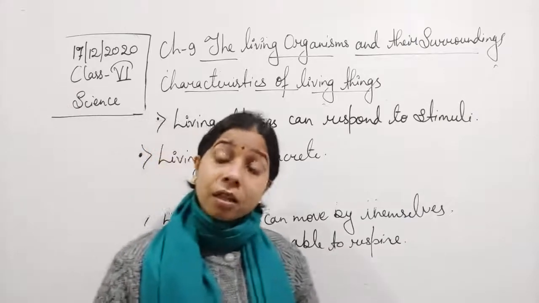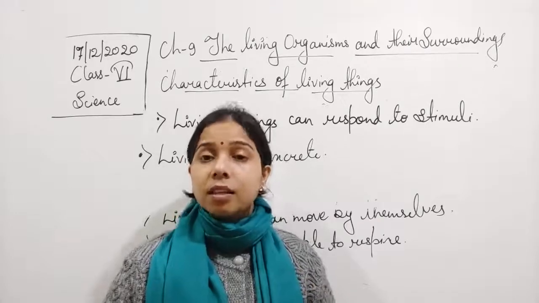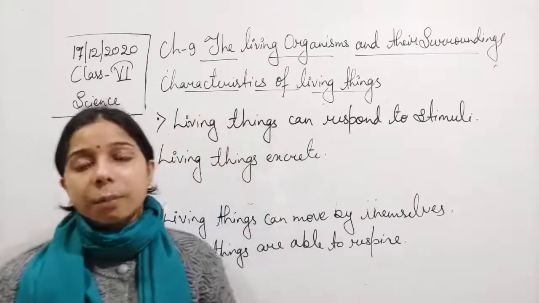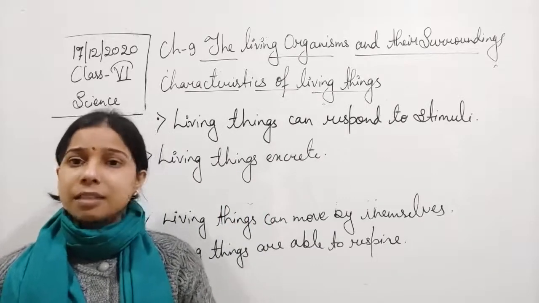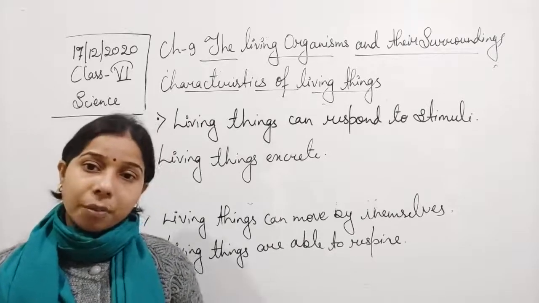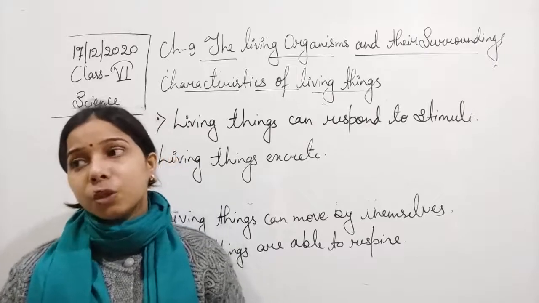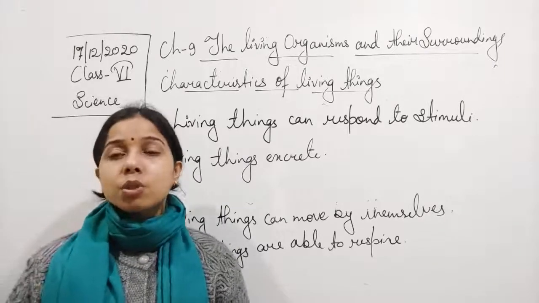How do plants excrete? You have heard about gums or resins. This is an excretion that is shown by the plant itself. Not only this, students, excess water is also released in the form of water vapor. This is also an excretion. Even in a human being, we excrete as well as sweat.